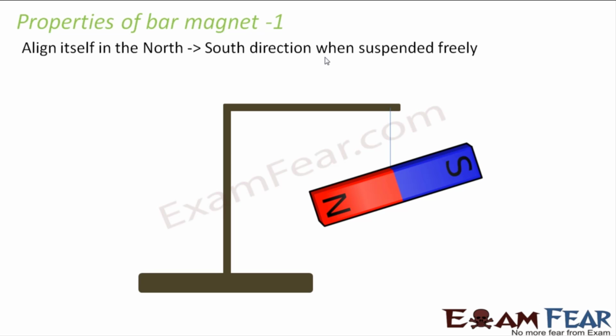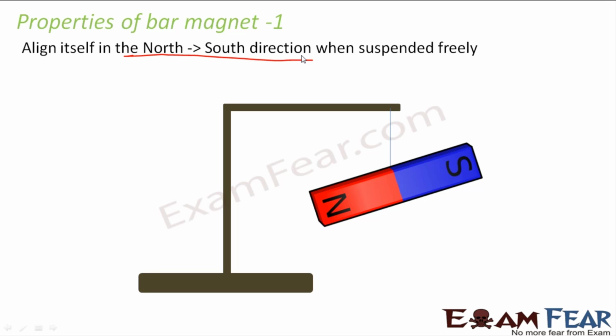The first property which was observed, when magnetism was initially discovered, as I mentioned, those shepherds observed that some rocks attracted nails. So from there magnetism evolved, and then the bar magnet was discovered, and then scientists studied so many things. They performed so many experiments with the bar magnet and they came up with these properties of a bar magnet. So the first property was that a bar magnet always aligns itself in the north-south direction when suspended freely.